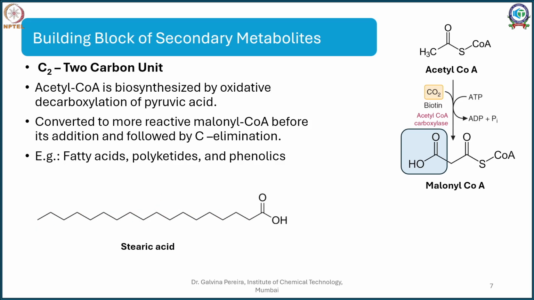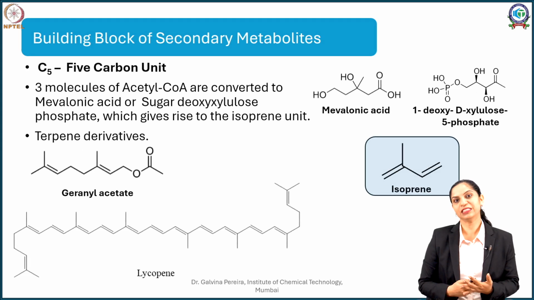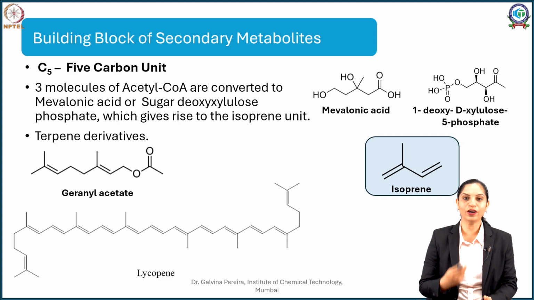Now the next building block is the C5 building block. The building blocks in between, C3 and C4, are not as abundant. C3 generally comes from pyruvate or glyceraldehyde 3-phosphate, whereas C4 generally comes from erythrose or succinic acid units.